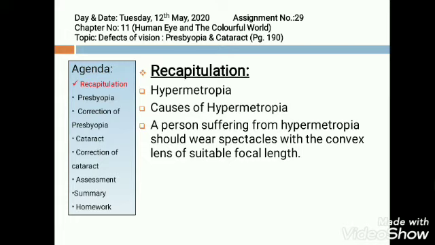Hypermetropia. It is the defect of human eye in which a person cannot see nearby objects clearly and distinctly, but can see far away objects clearly and distinctly. It is also called farsightedness.